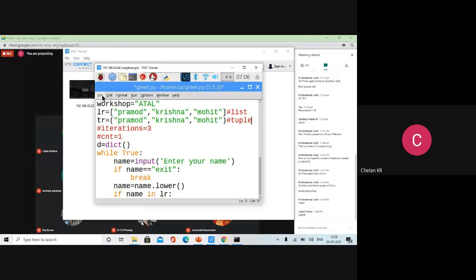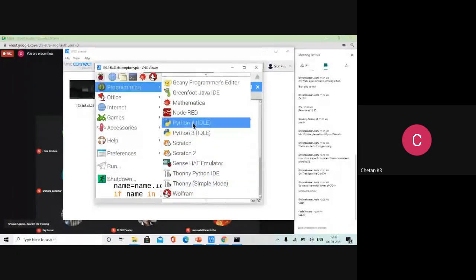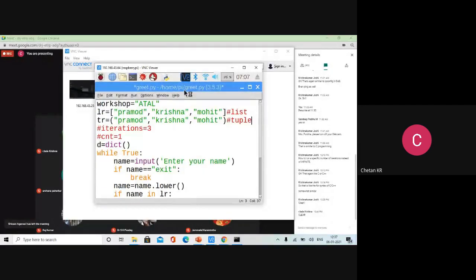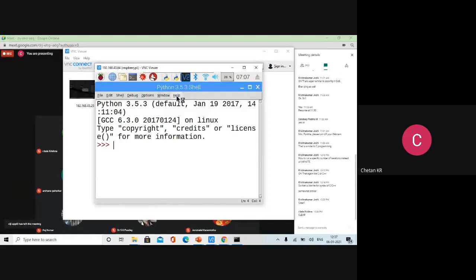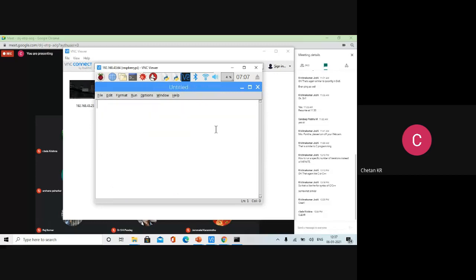For that, we shall create one more file. You can use any text editor if it is available. Let us take Python itself, no problem. Just see what I'm going to do now. You can use file and create new file.